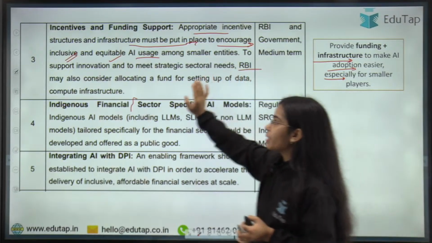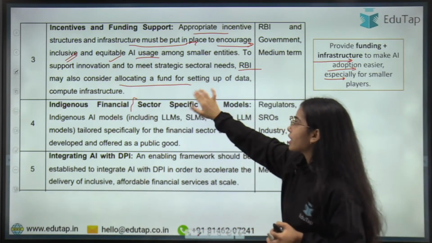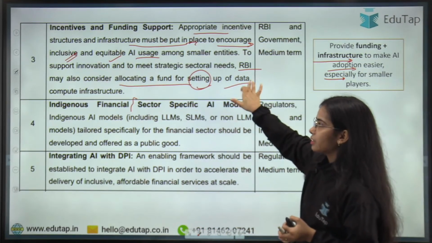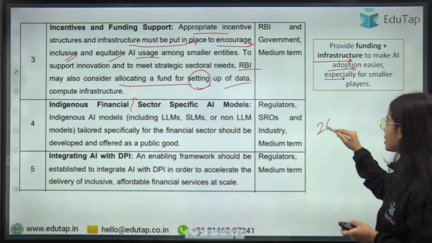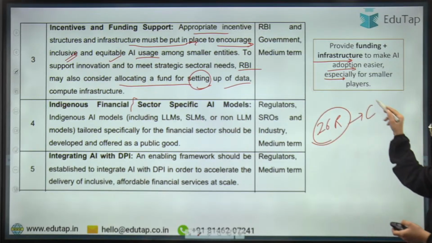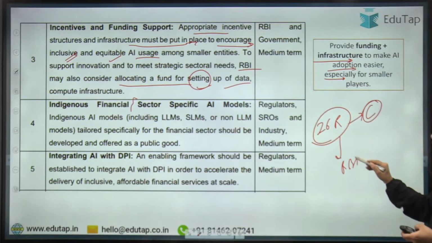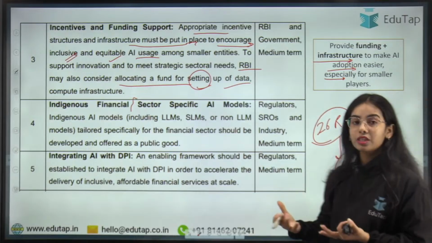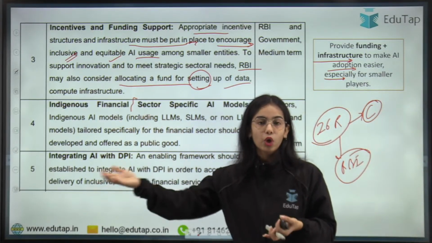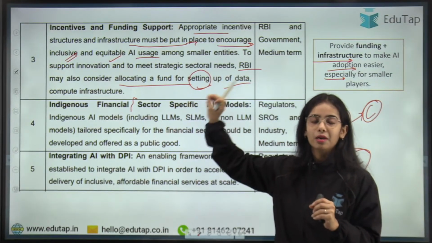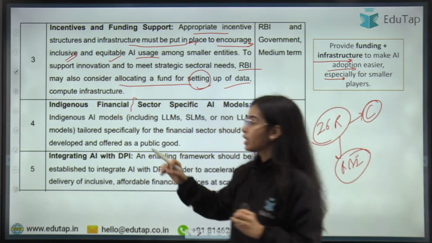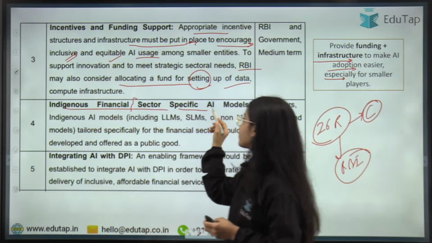So the Reserve Bank of India may consider allocating a fund for setting up data or compute infrastructure. Basically, 26 recommendations are given by the committee to the Reserve Bank of India. How many of the recommendations the RBI will agree with is a different topic, but here the 26 recommendations are being given, in which one is that RBI should provide incentive and funding support for indigenous financial sector specific AI models.